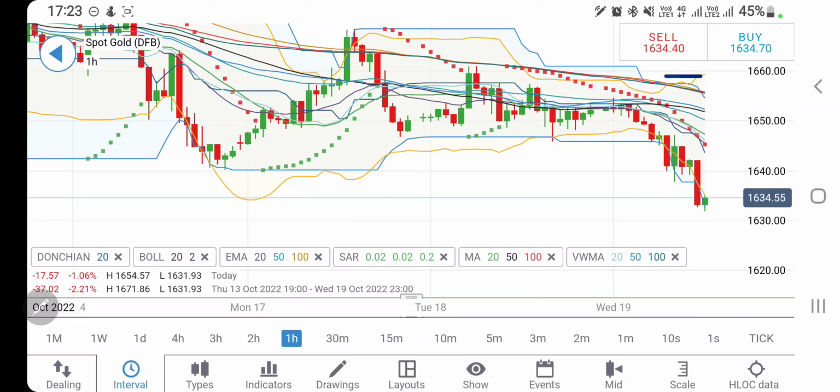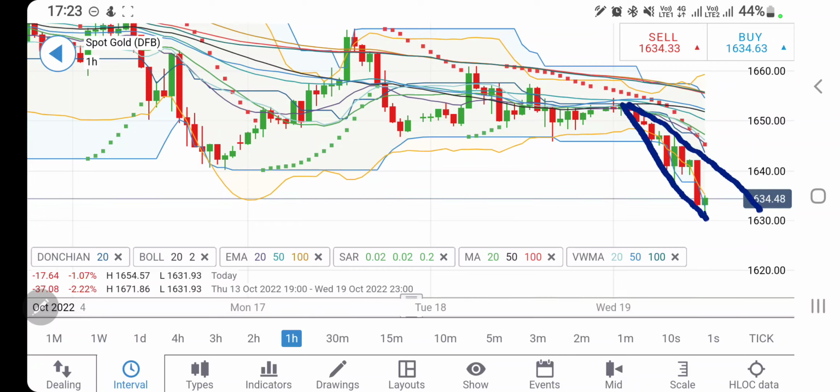Now look at the hourly charts for gold, and you can find this is an expanding triangle on the hourly charts. The high is there at 1644, 1645. Now this is going to be a pretty strong resistance zone. At the same time, 1630 levels are providing it a support. If it breaches this level, then certainly more bearishness can be seen. Else it may try to show you a swing in between these levels.